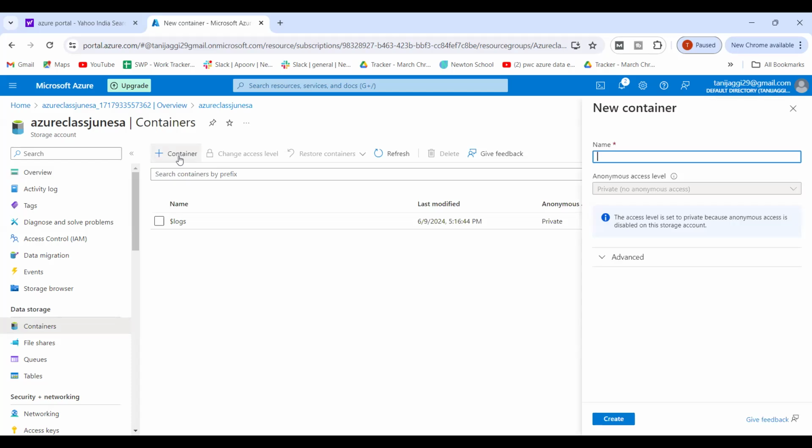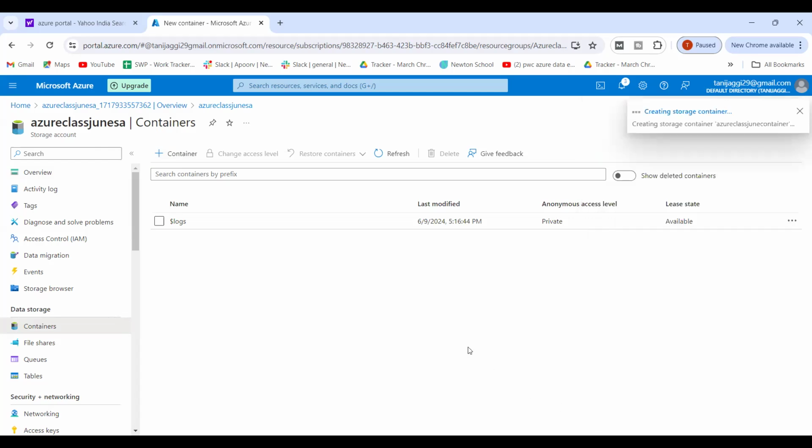The container name depends. I'll just name it container. For practice, I'll recommend you go with such simple names only. It will be very easy to remember, right?